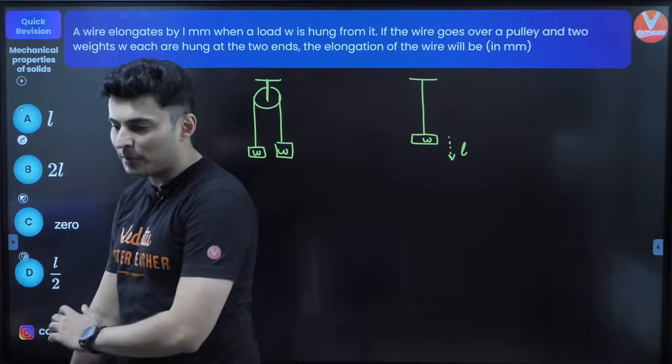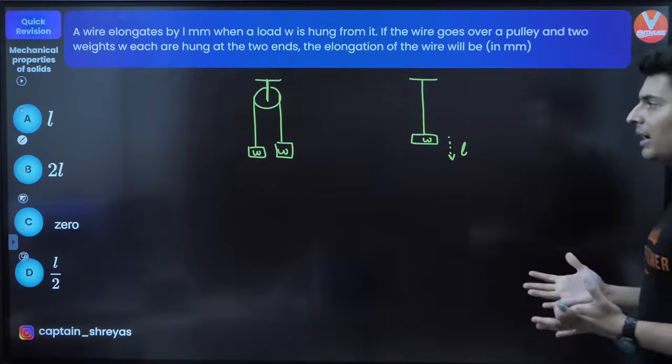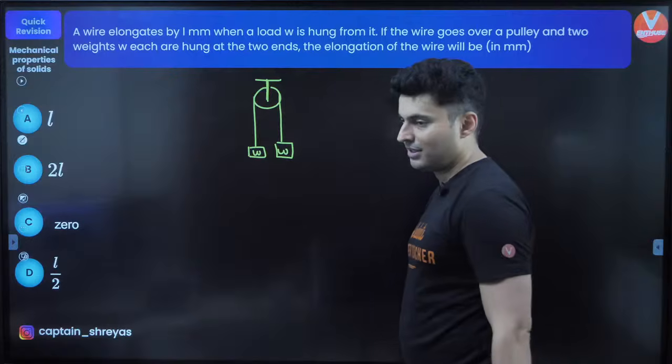Some of you are saying option C, some of you are saying something else. Come on, think about it. Is it A, L? Is it B, 2L? Is it C, 0? Or is it half? Come on.